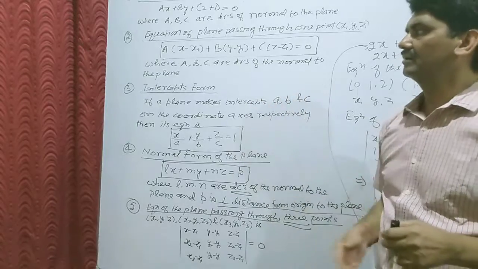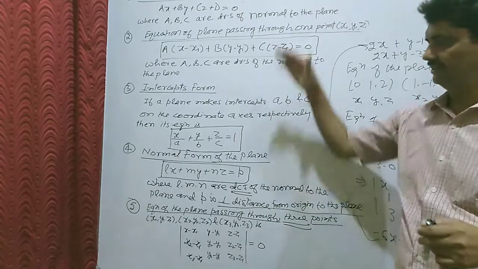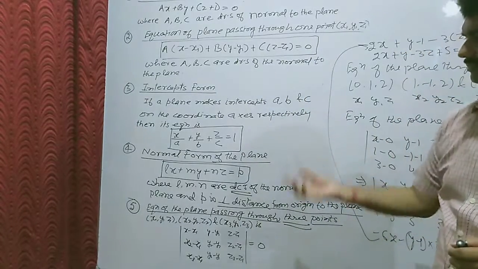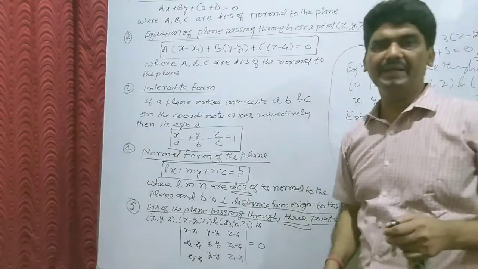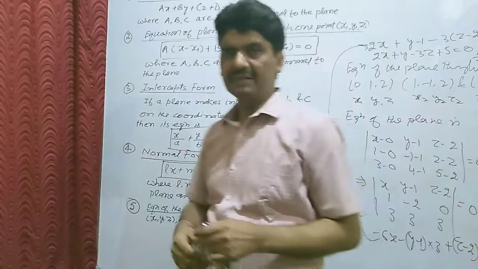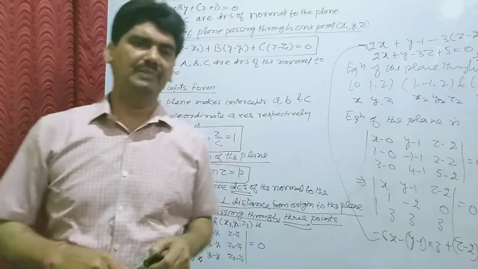In other topics we also use other methods to find the equation of the plane. So, next, till tomorrow.